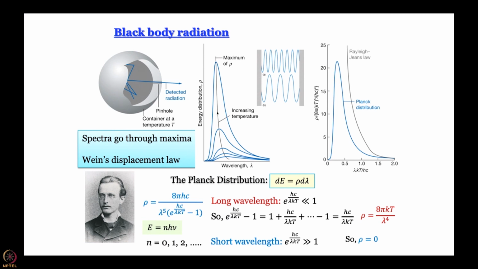And this attempt of Planck, what was Planck's goal? Planck's goal was simply to get a distribution that can explain black body radiation. While doing so, two important things came up. First is we get to learn that at atomic and molecular level energy is quantized. We get to know what Planck's constant is, and as we will see over the course, Planck's constant is a fundamental constant that we use all the time in quantum mechanics.